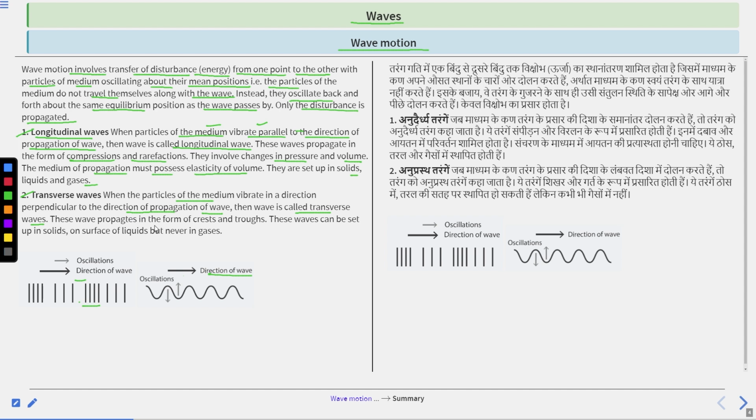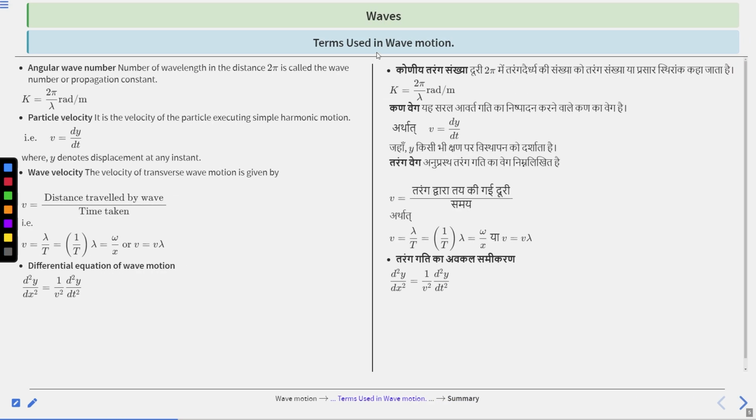These waves propagate in the form of crest and trough. They can be set up in solids and on the surface of liquids, but never in gases. Clear? So these are the main differences between longitudinal waves and transverse waves.